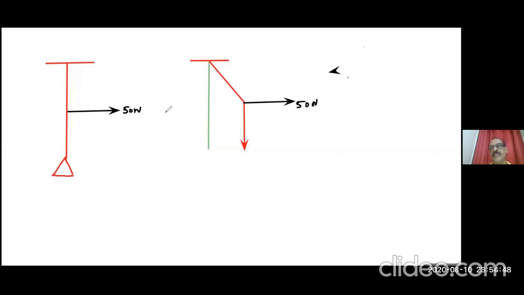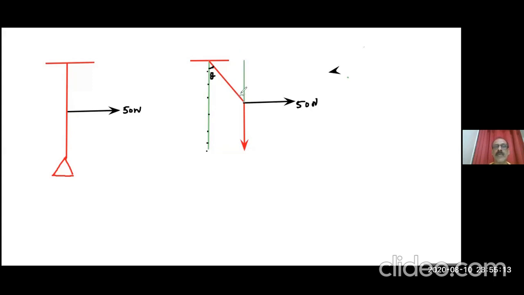50 Newton. From figure 1, when you exert a force of 50 Newton, it will become like figure 2. Here you have to put a dotted line. We have to find out this theta. Here also you can extend it with the dotted line.